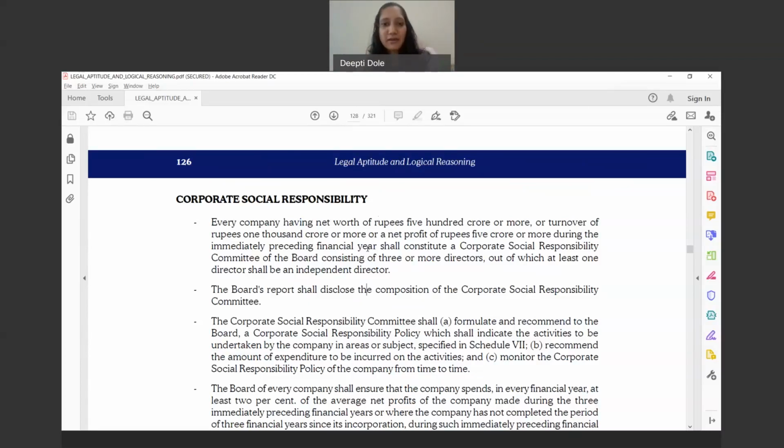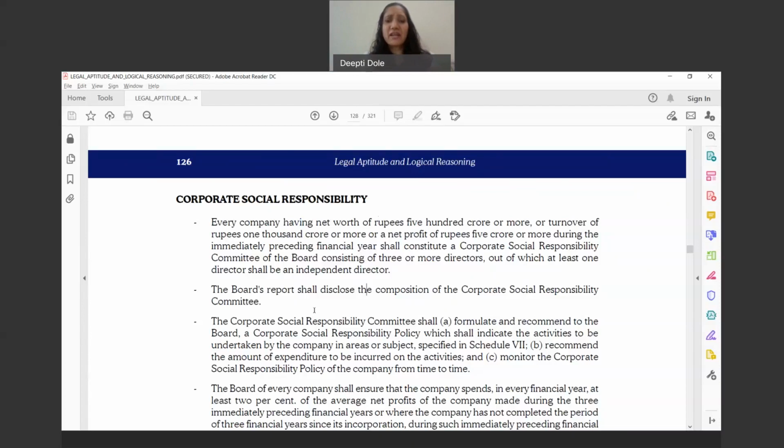Now for example, some companies want to focus on education, some on sanitation or healthcare related activities, or some want to concentrate on slum development, or in case of any other environmental related issues. So the company is free to decide that under Schedule 7, the list of activities, which we discussed right now. Under that Schedule 7, whatever activities the company is willing to take care of can come under the policy.